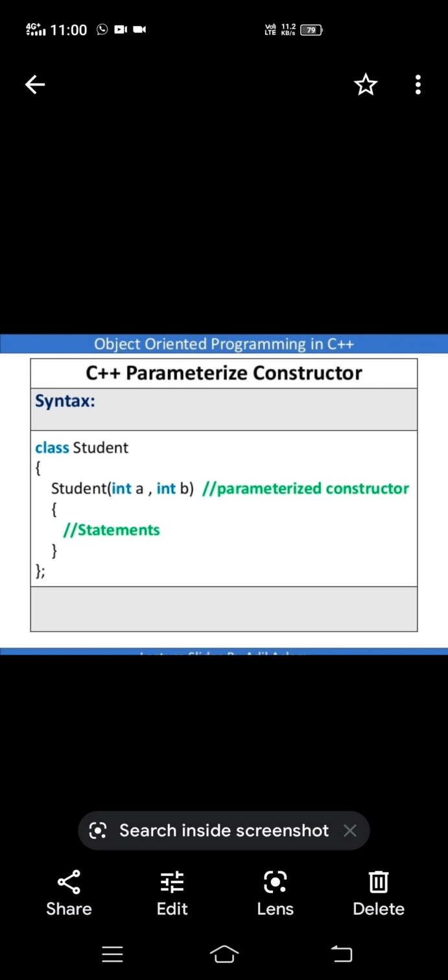Right? A constructor which has the same name as the class and accepts arguments, receives arguments, or has arguments is known as parameterized. In this example, the class name and method name are Student. How many arguments are there? Two arguments, int a, int b. So it is called parameterized. Simply, you have to pass the values into this method by using the object.